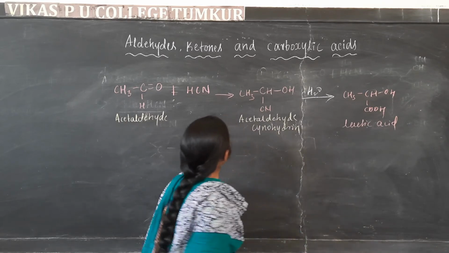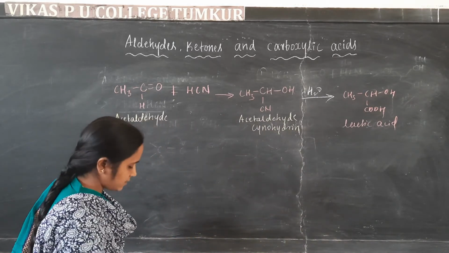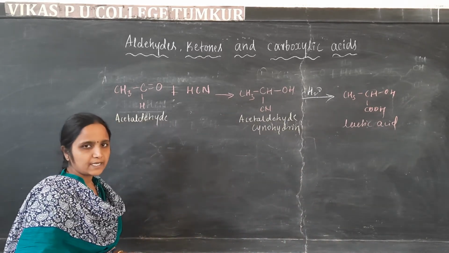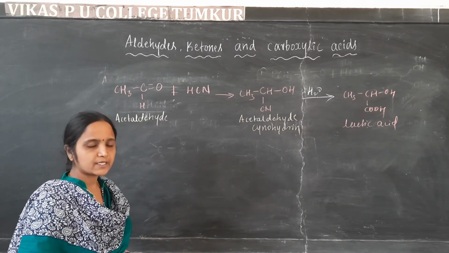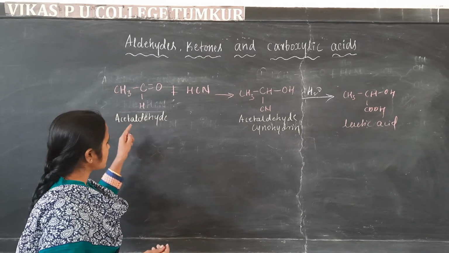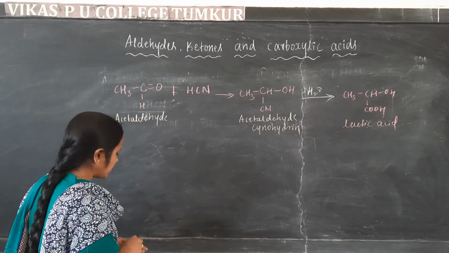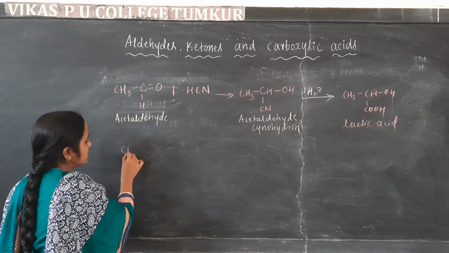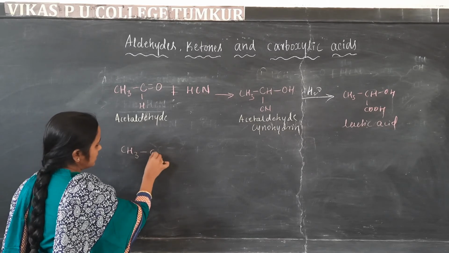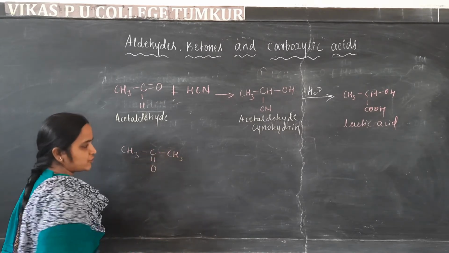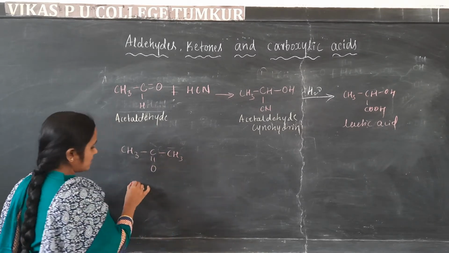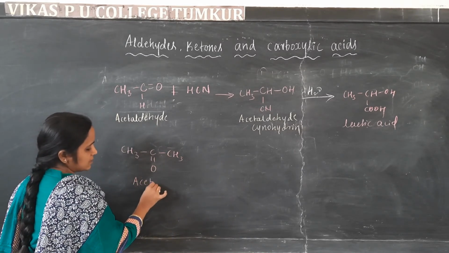Like this only, hydrogen cyanide also undergoes the nucleophilic addition reaction with ketones. Next we take the example of acetone, CH3 C double bond O CH3. The name of this compound is acetone.